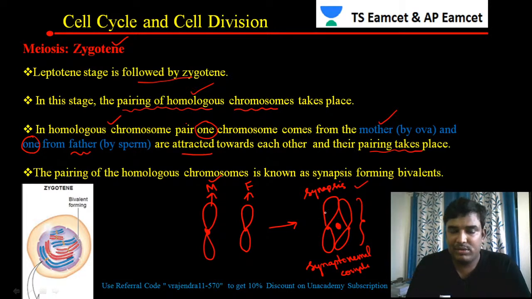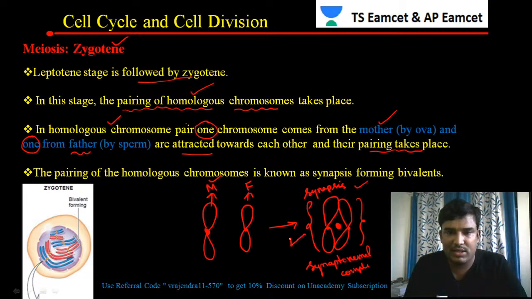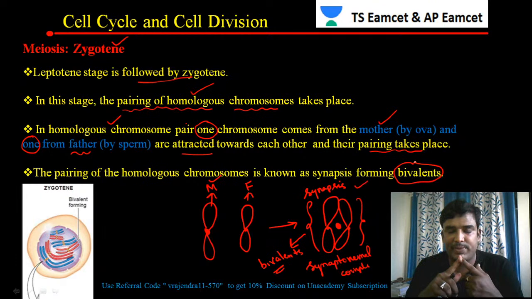Now these two homologous chromosomes which undergo synapsis are called bivalents. In a multiple choice question they will ask: the formation of bivalents takes place in which stage? The formation of bivalents takes place in the zygotene stage.